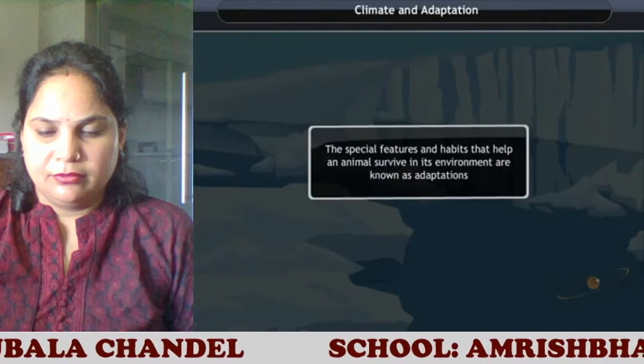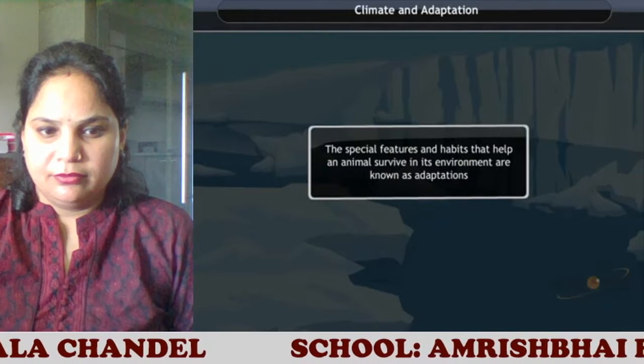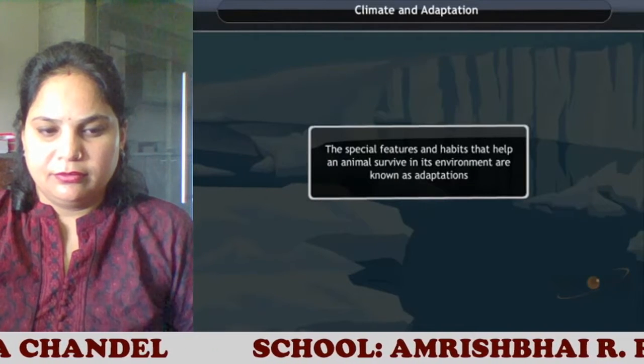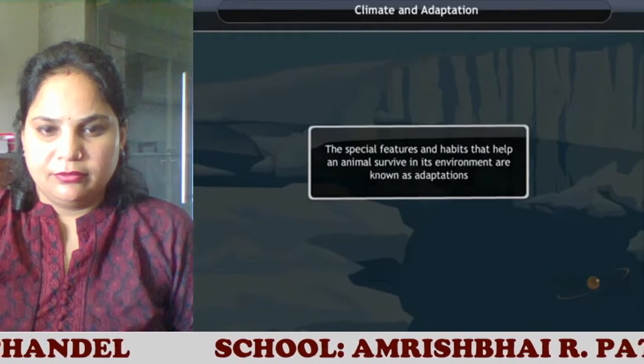Climate and adaptation. As we know that there are different climates, hence there are different climatic conditions as well. Different animals need to adapt to these climatic conditions. What is adaptation? Let's find the answer. The special features and habits that help an animal survive in its environment are known as adaptations.